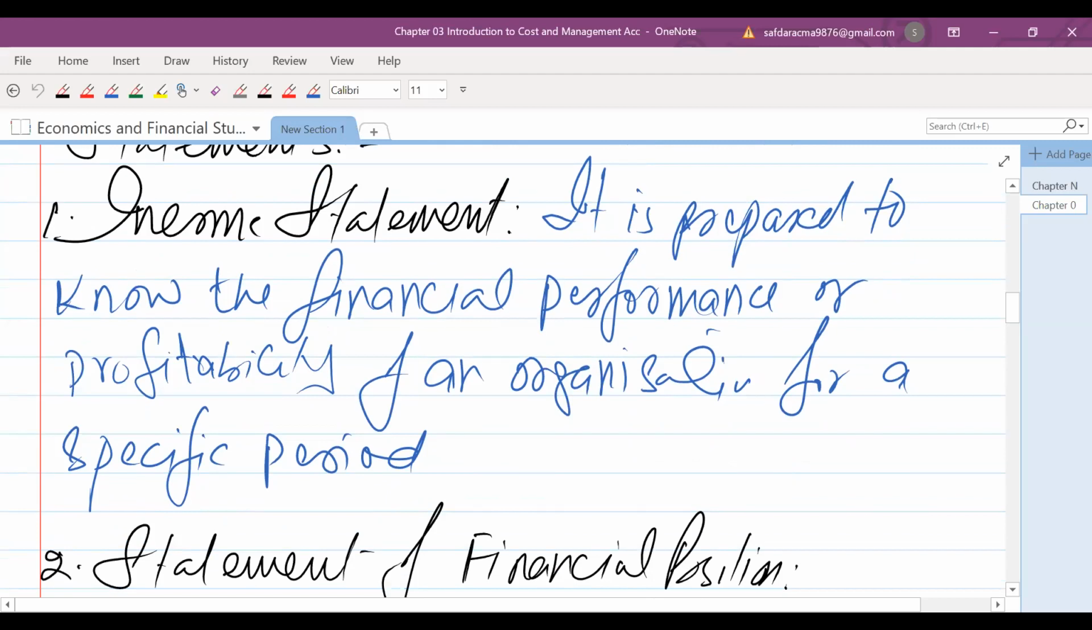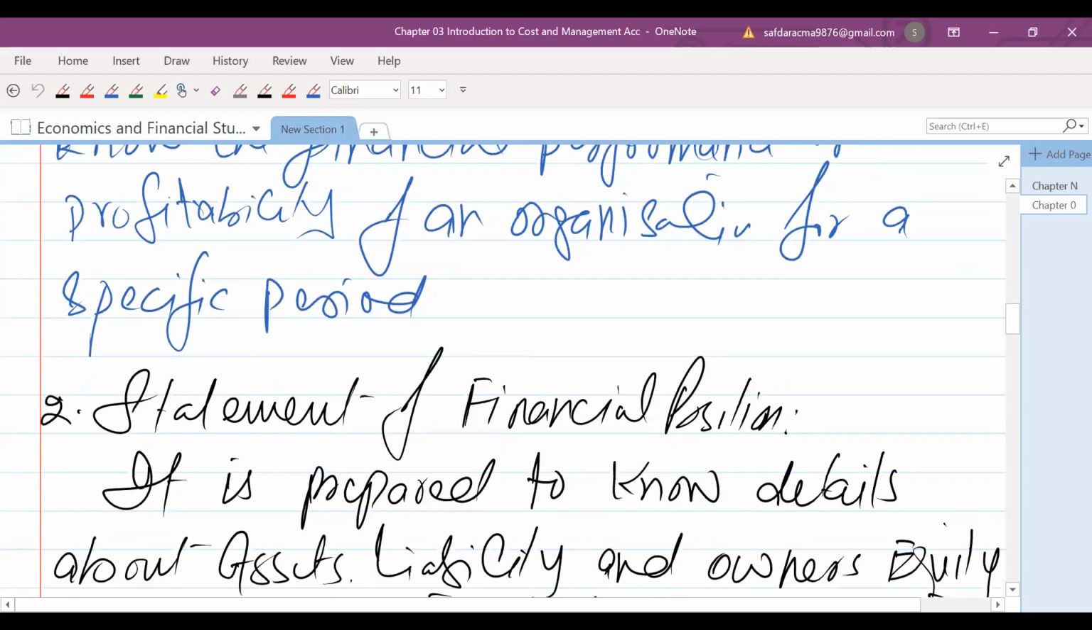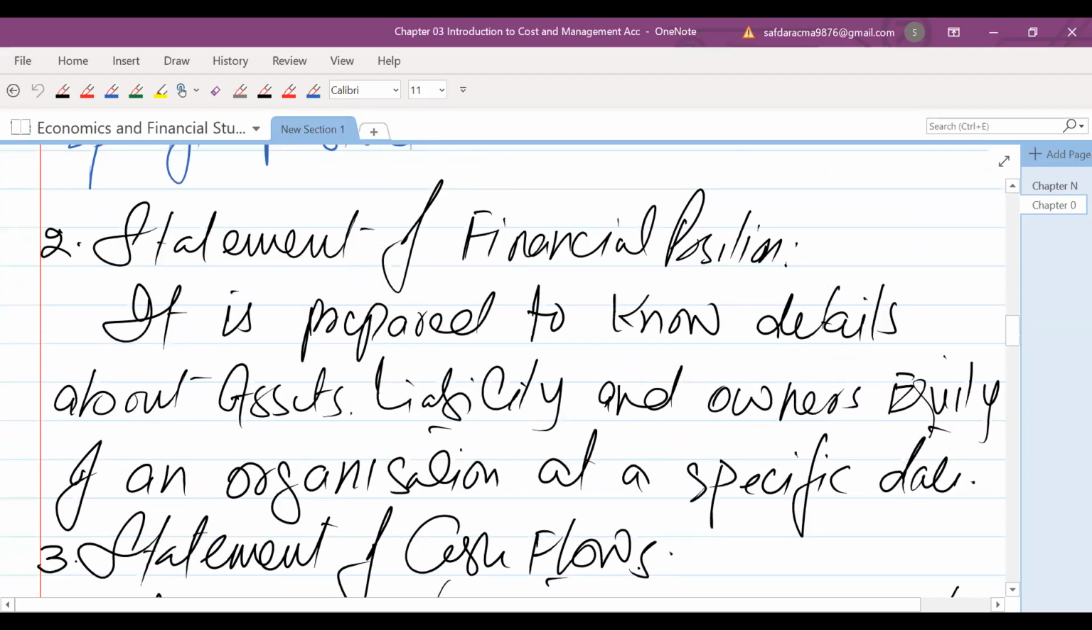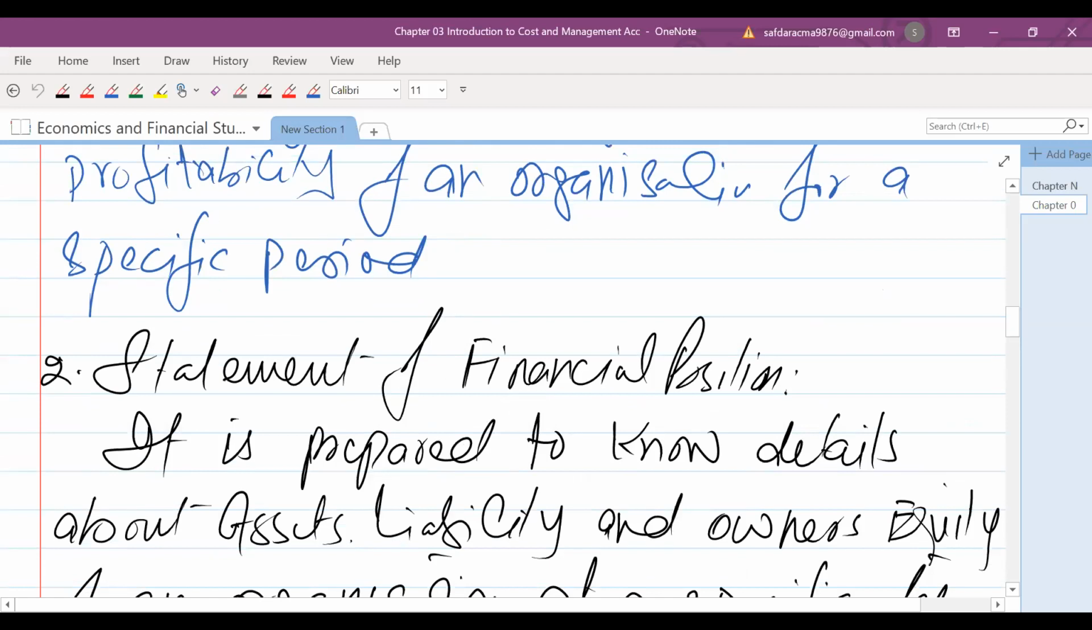The second statement we are going to prepare is the statement of financial position. This statement is prepared to know the details about assets, liabilities and owner's equity of an organization at a specific date. तो statement of financial position की मदद से हमें ये पता चलता है कि what is the value of assets, liabilities and owner's equity of an organization at a specific date. तो हमें इसके लिए पता चलता है कि बिजनेस की क्या फाइनेंशियल पोजीशन है. So we can know this with the help of the statement of financial position.